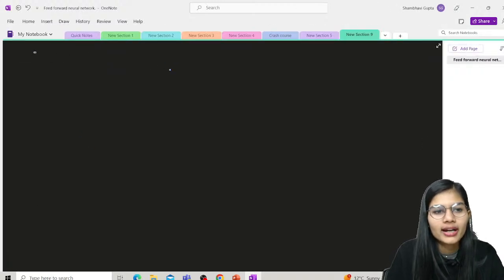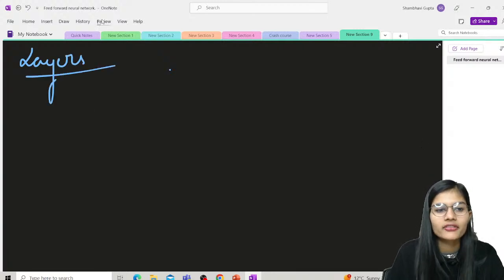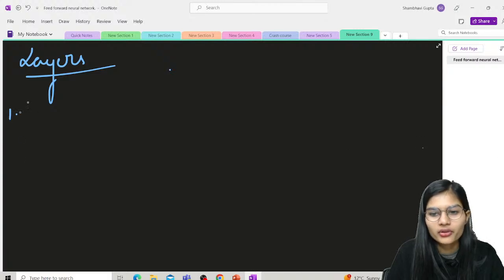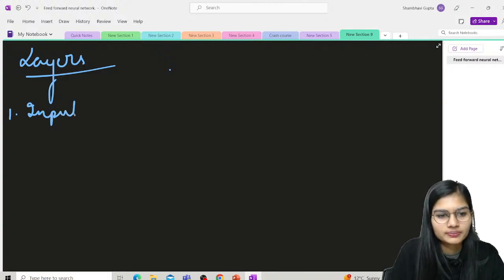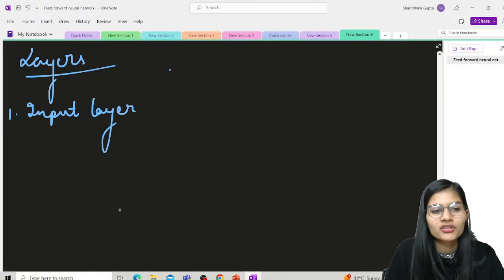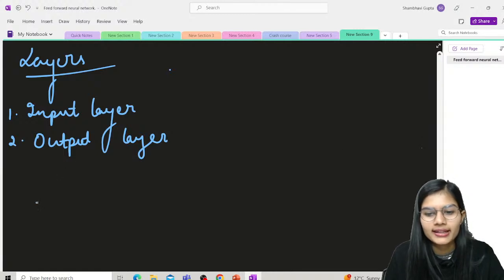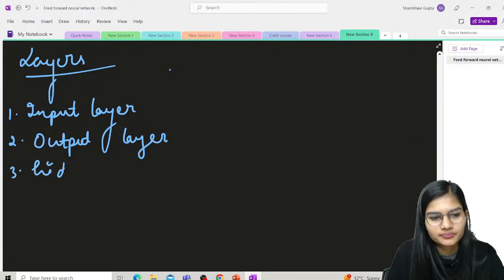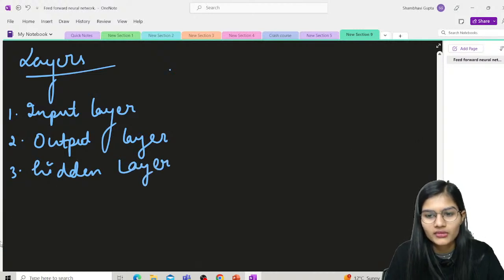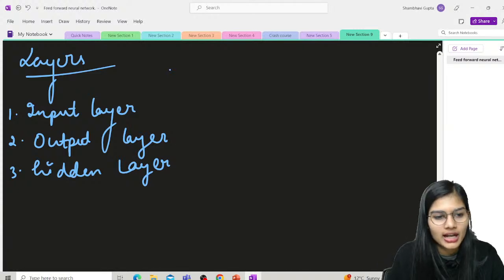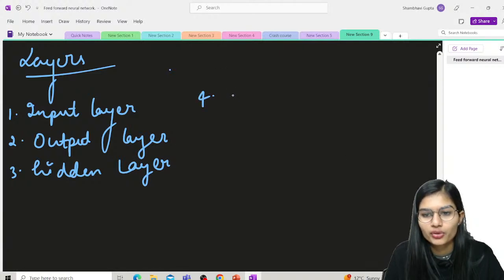Now there are different layers in the feed-forward neural network. Let's talk about the very first layer. Let's say that is my input layer. First of all, I'll name all the layers, then we will discuss them in detail. So first we have the input layer, second we have the output layer. Then we have a hidden layer. Next, we have the fourth thing as neurons, neuron weights.